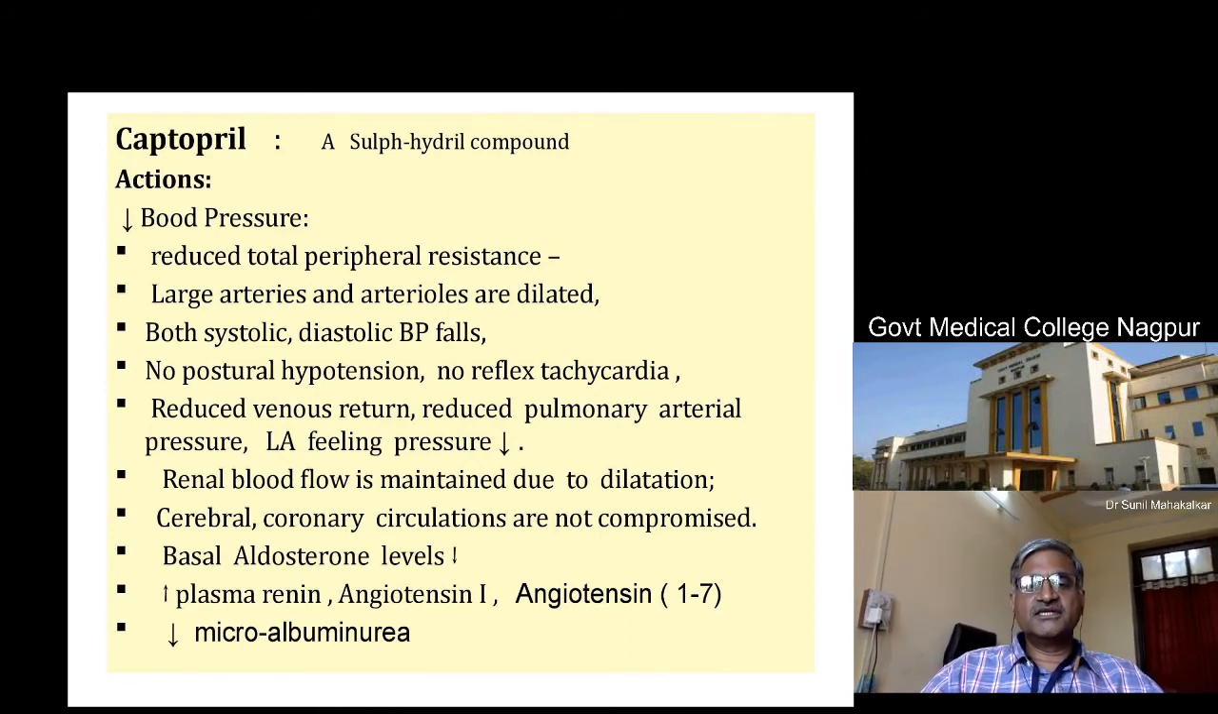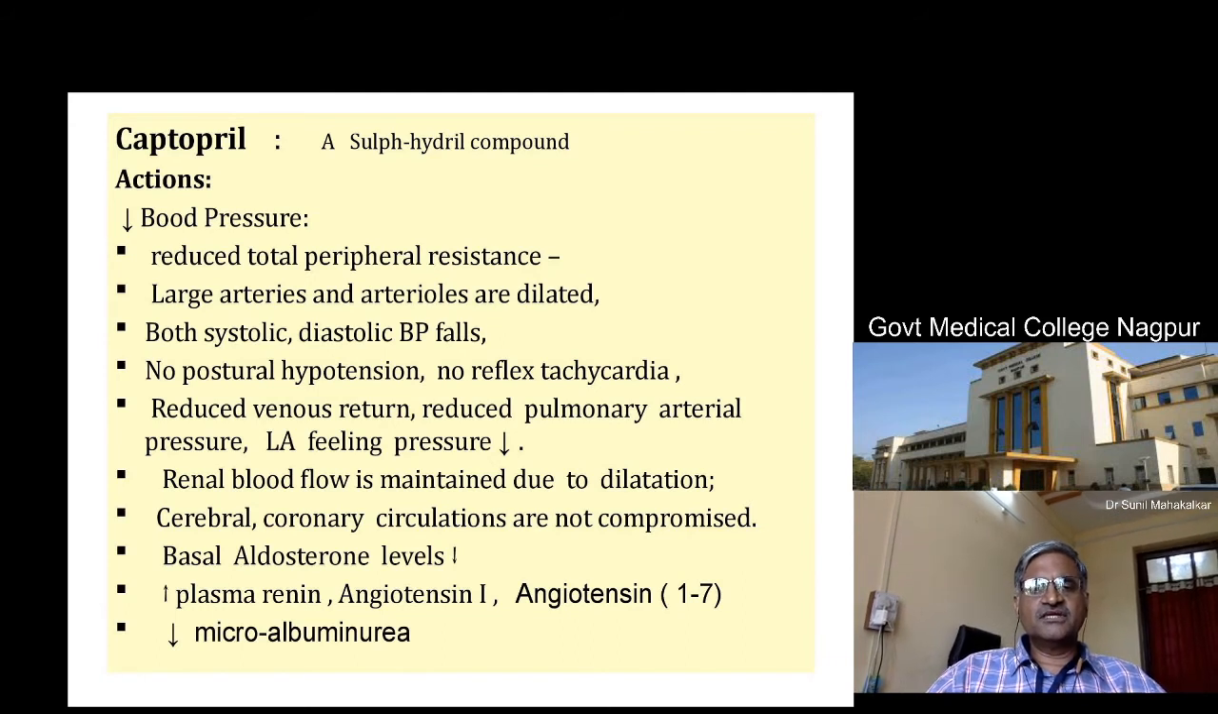Renal blood flow is maintained due to dilatation. Then the cerebral and coronary circulations are not compromised. Cerebral circulation is well maintained, as well as the coronary arteries are not affected. Basal aldosterone level is decreased, so that is a favorable point. There is, however, increased plasma renin, angiotensin 1 and angiotensin 1,7.